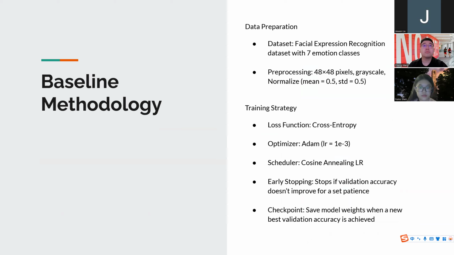When training our baseline model, we use grayscale and normalization to pre-process our data. Additionally, since, as Jalen has shown, the dataset is highly imbalanced, we assign different weights to different classes based on the distribution. So the smaller a class is, the higher weight the class will get. This will increase the overall performance and the generalization on minor classes. To train the model, we use Adam as optimizer and cosine annealing as scheduler. We also use an early stopping strategy to prevent the overfitting problem.